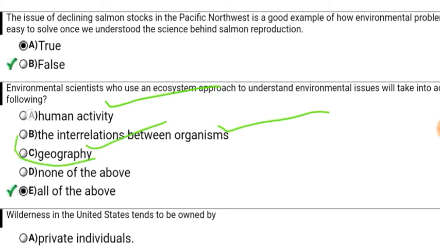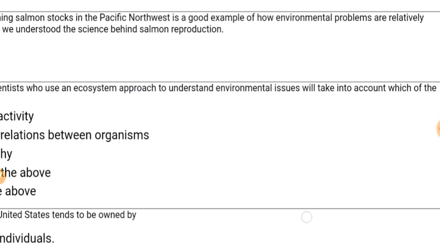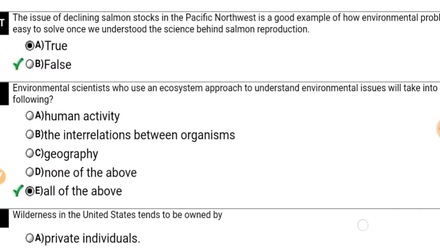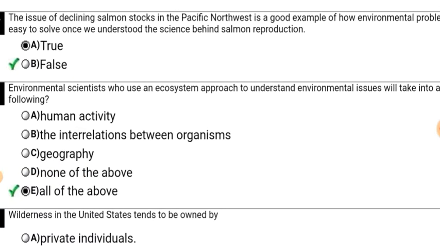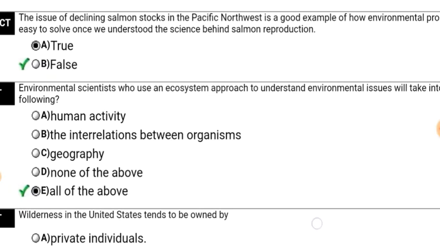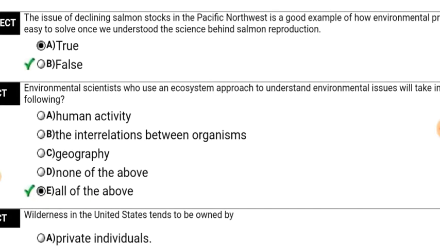So all of the above are included. So the right answer is human activity, the interrelation between organisms, geography.